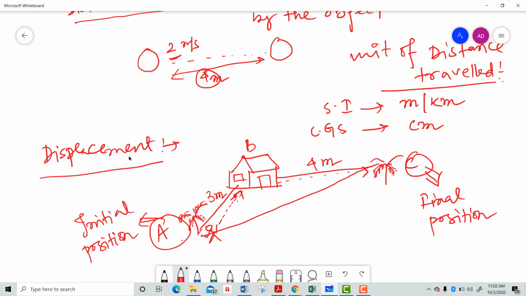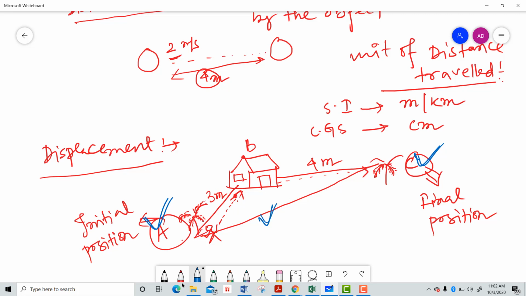That means I am talking about the distance AC. So the minimum distance between the initial position and the final position, that means I am talking about that distance.